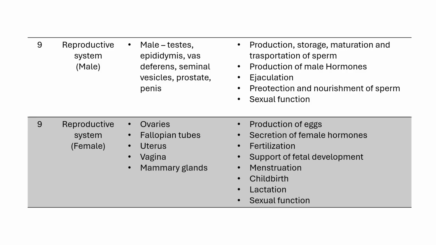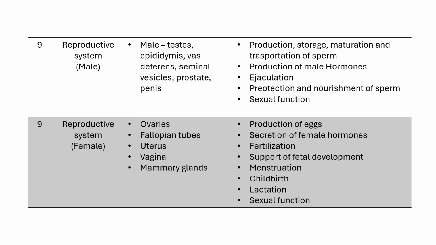Okay, during the menstrual cycle, one follicle matures and releases an egg, and this process is called ovulation. Ovulation releases a mature egg from the ovary. Next is hormone production. Ovaries secrete female sex hormones called estrogen and progesterone. Estrogen develops and maintains female characteristics and regulates the menstrual cycle. Meanwhile, progesterone prepares the uterus for pregnancy after the ovulation process.